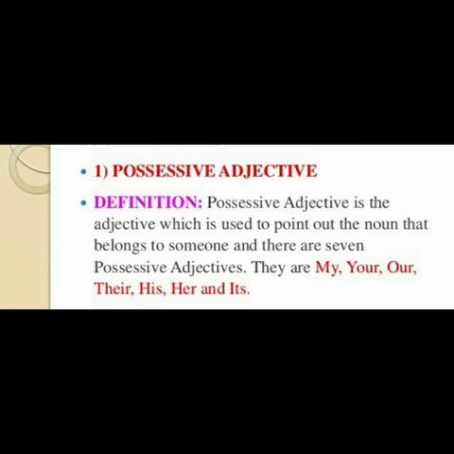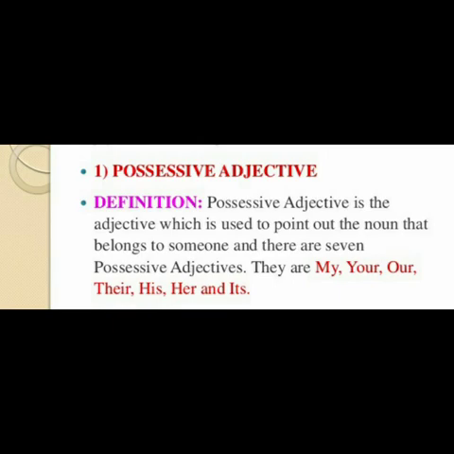Similarly, our car is new. So whose car? Our car. किसकी कार? हमारी कार. So our is a possessive adjective. So this way, I think it will be clear to your mind what a possessive adjective is. A possessive adjective is a word which qualifies, which tells you something about a noun in a possessive manner. My, mera, your, tumhara, his, her, its, our, their, they are all possessive adjectives.